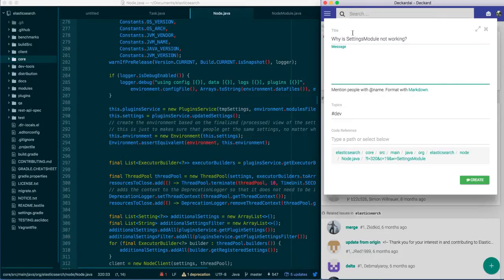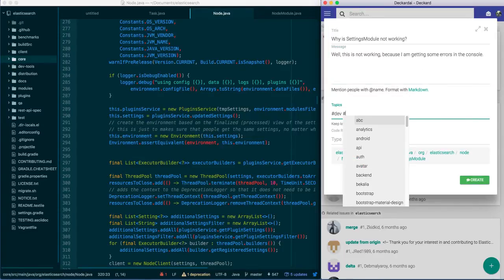Obviously this is not the best question ever. Then I'm going to provide some details: this is not working because I'm getting some errors in the console. Whatever, it's not the best answer either.